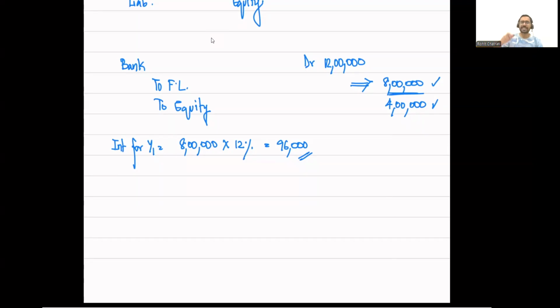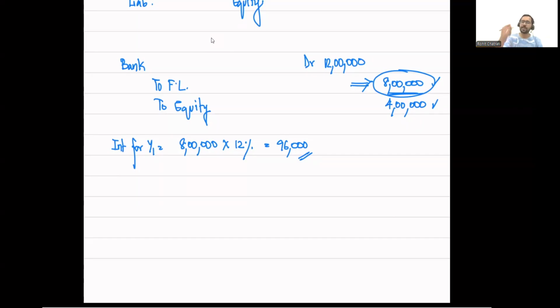Now, let's say 10 years later, I am redeeming this instrument. I decide to repay the 12 lakhs. I have made sufficient profits over a period of time, and I now decide that it's no longer viable for me to keep paying interest of 96,000 each year, so I decide to repay the principal amount. At that point in time, the financial liability will still have 8 lakhs as its balance.